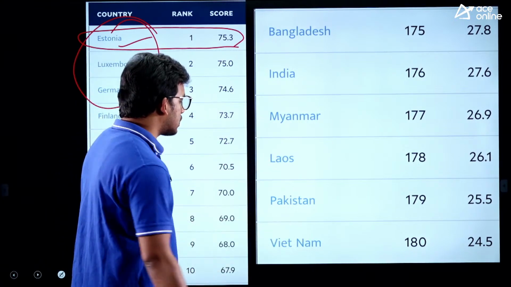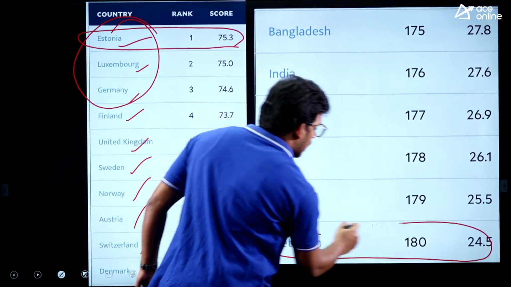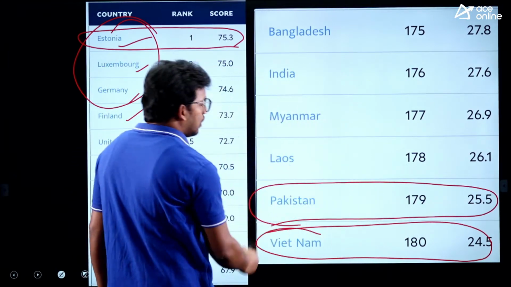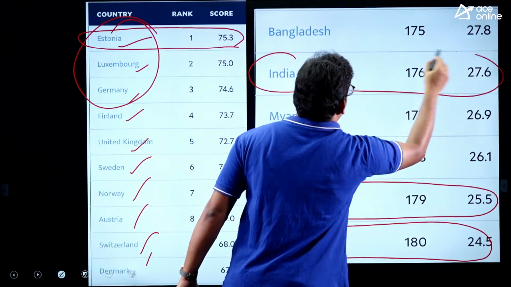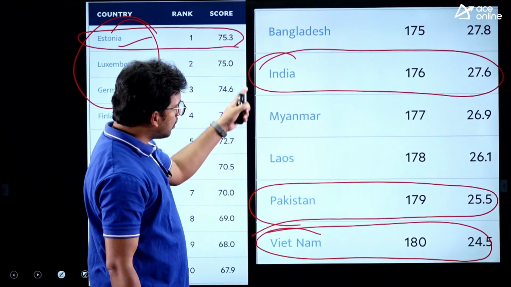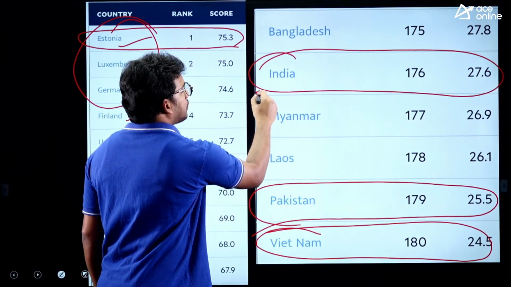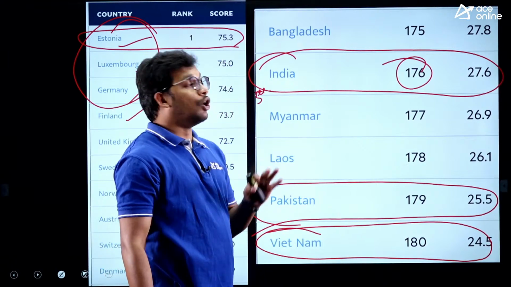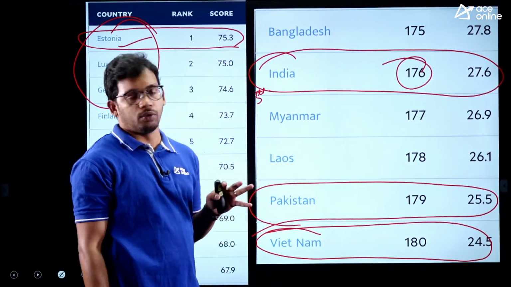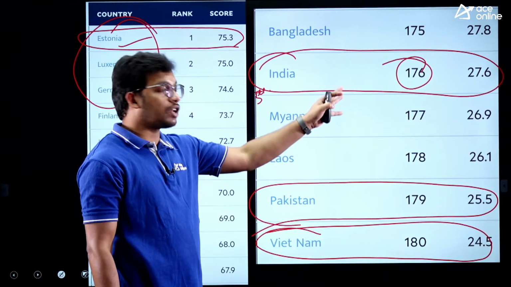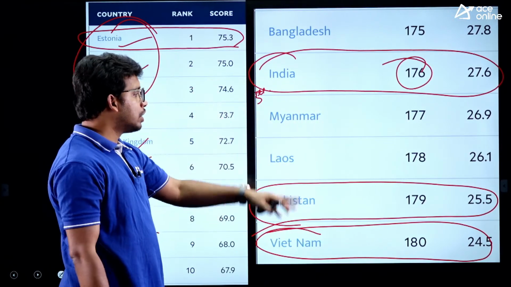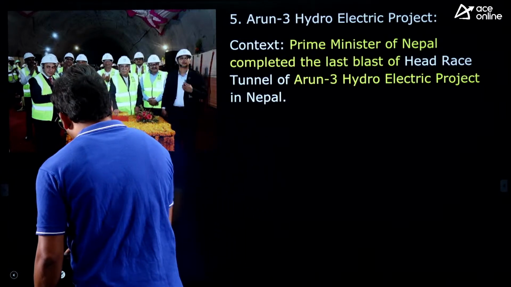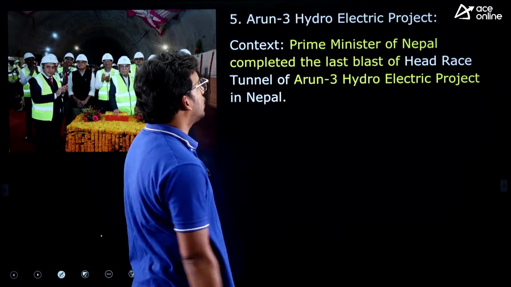And the last was Vietnam. Vietnam is in the last rank, and last before it is Pakistan, and India's rank is 176. So from last we are in the 5th rank. From last we are 5th, and the actual rank is 176. So we are a very poor performer in this particular report. Out of 180 countries, we are in the 176th position, right? So this is about the data and ranking. Fine. I hope no doubts, because this is very factual in nature.